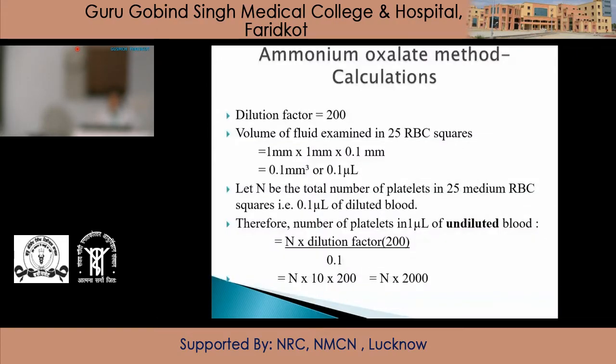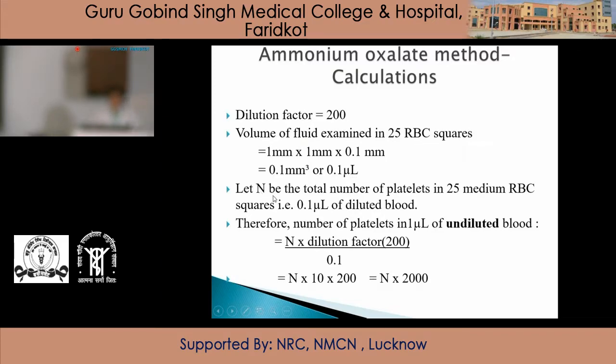And the calculation part includes, we know that the dilution factor in this case is 200. Volume of the fluid examined in 25 RBC squares is equal to 0.1 cubic millimeter or 0.1 microliter.